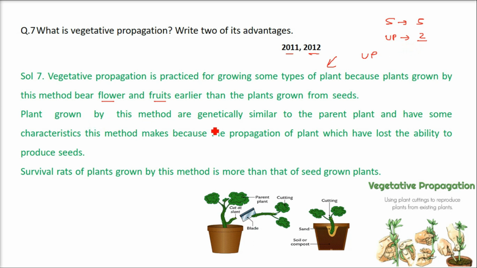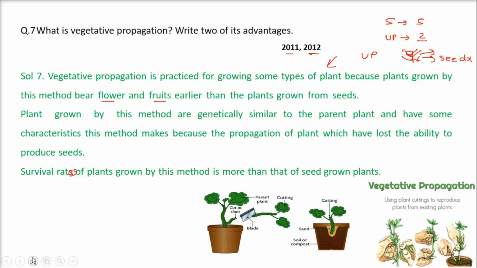Plants grown by this method are genetically similar to the parent plant. This method is also important for the propagation of plants which have lost the ability to produce seed. Take an example: a plant cannot produce seed now. How are we going to get the next offspring of this plant? Vegetative propagation. The survival rate of plants grown by this method is also more than that of seed-grown plants.